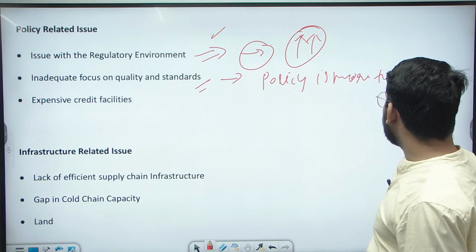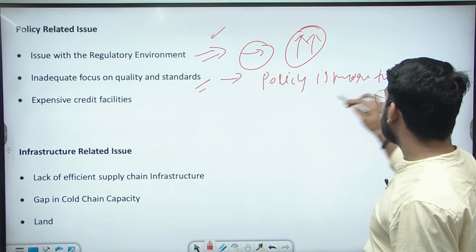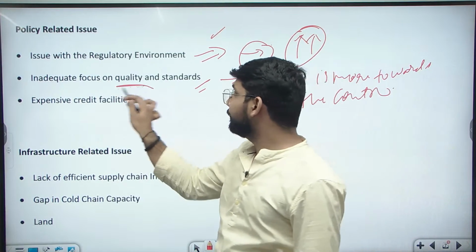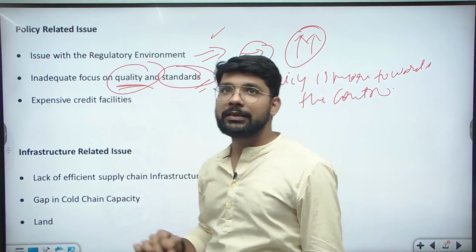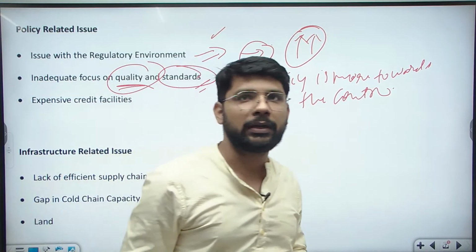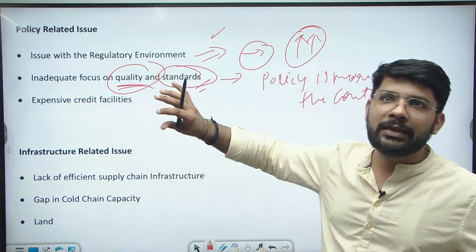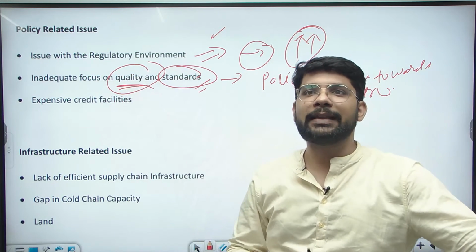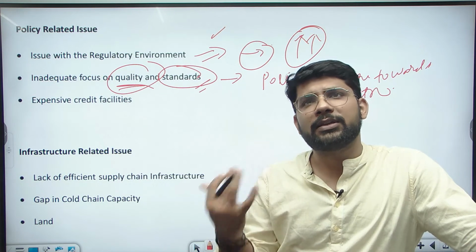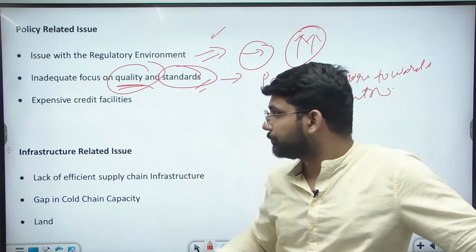Policy is more towards control, not towards quality and standards. Most of the policy is about how we can control the food processing industry, but there should be a policy change. The policy should be about quality: how we can increase the quality of the products and the standard of the product that is required.